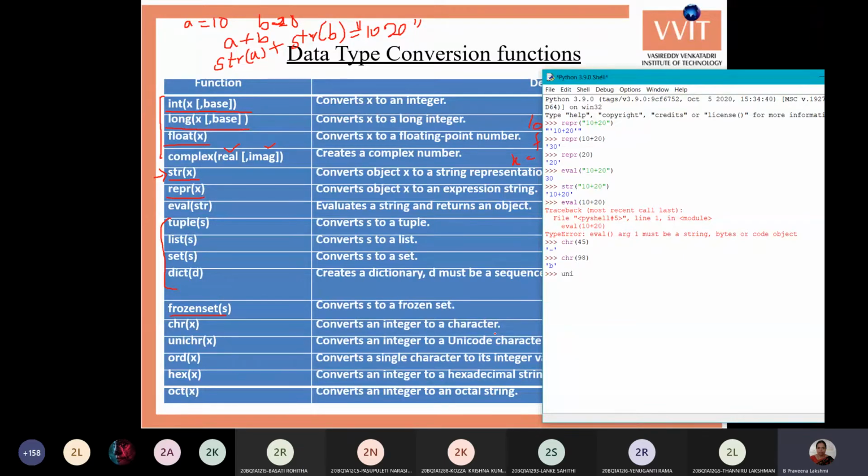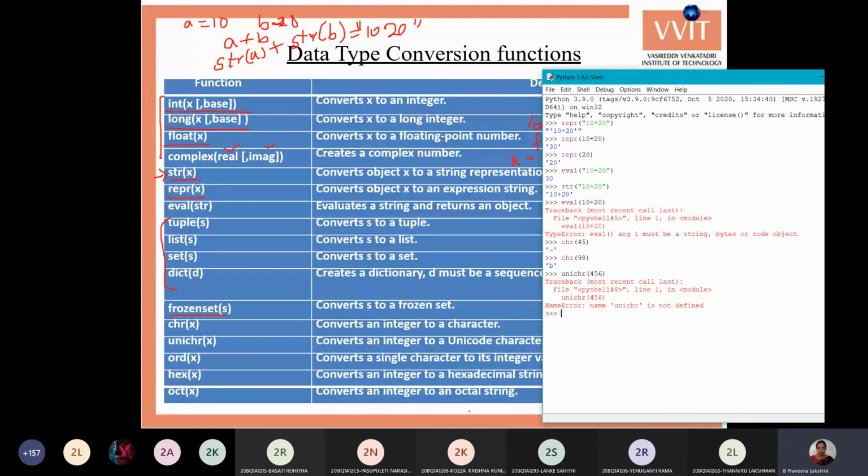If you want to see the unichr of a given number, then you can use the unichr function. Unichr of, you can give your required value, 456. Unichr is not defined. This function is not in our current version. The current Python version doesn't have this function. I will check once and I will tell you about this function.